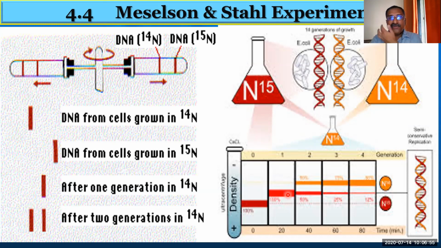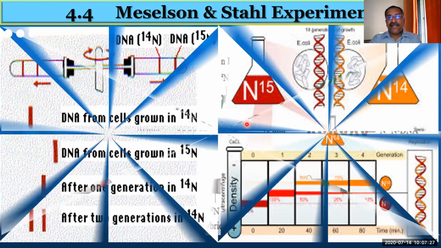So in the first generation they noted that it is not at the completely N14 position of the density layer, and not at the completely N15 position either, it is in between. So they noted that in DNA replication, generation after generation, the density is decreasing, it becomes lighter and lighter. That is what they observed. So this experiment proves that the DNA is semi-conservative in nature.